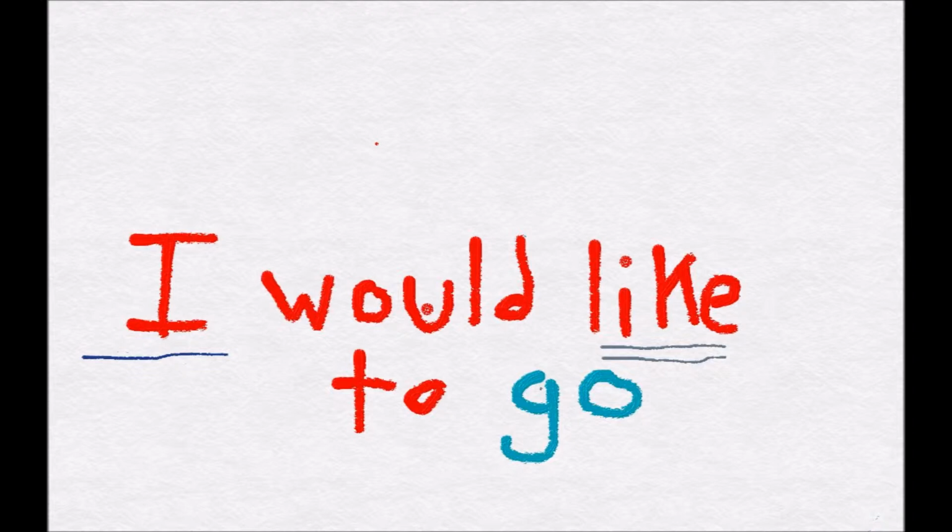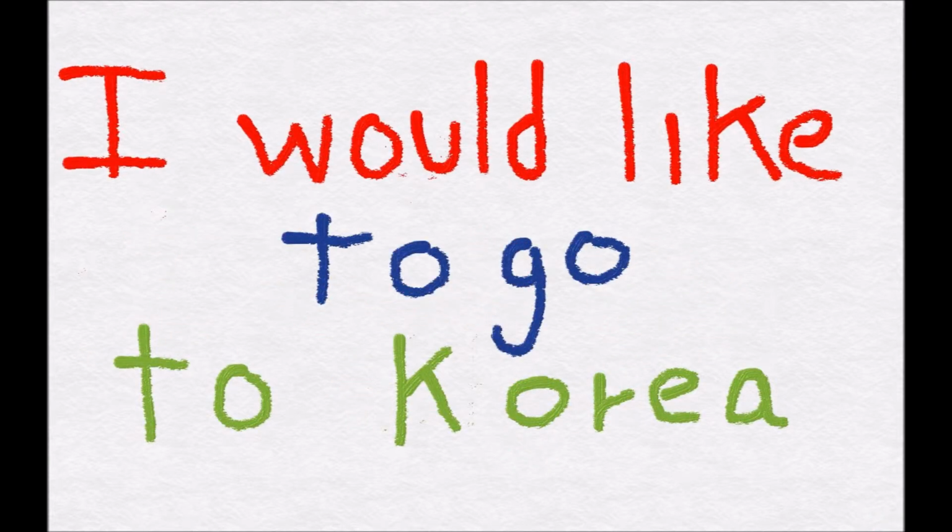And because I is the subject of like, it can't be the subject of go. So we need to put go into the infinitive. I would like to go. So in this case, I would like to go to Korea. To go here means that I haven't done it yet.